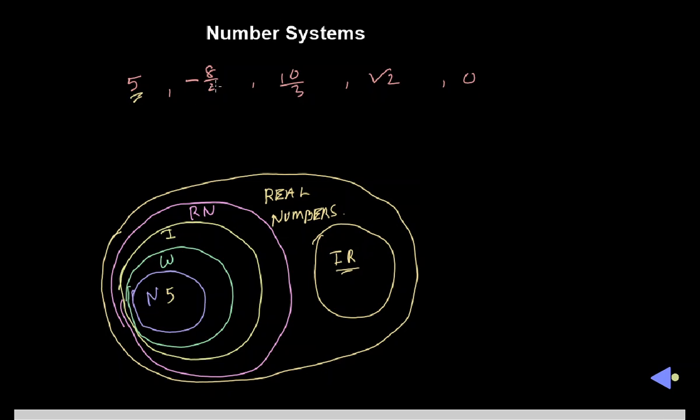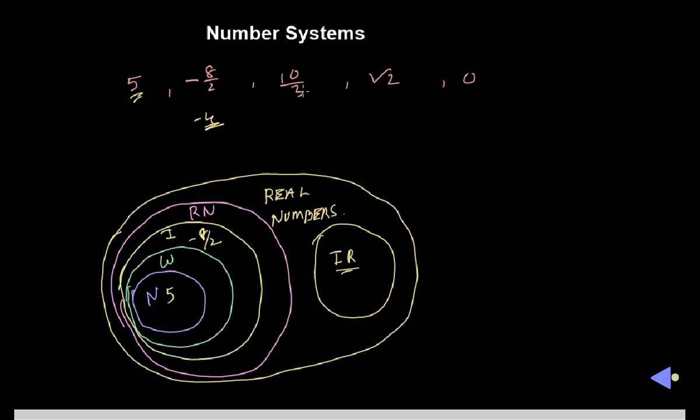Now in our second example, minus 8 by 2 means actually minus 4, isn't it? Minus 4 is not a natural number because the minus sign is there. It is also not a whole number. It is an integer. So minus 8 by 2 is an integer.